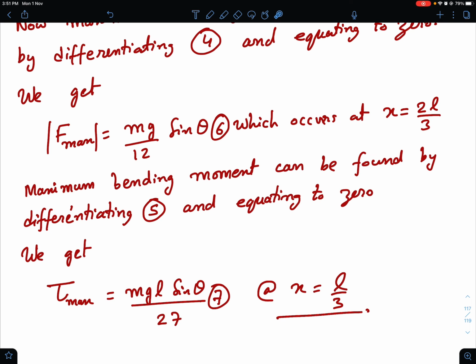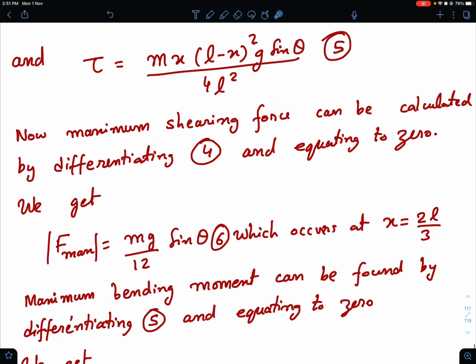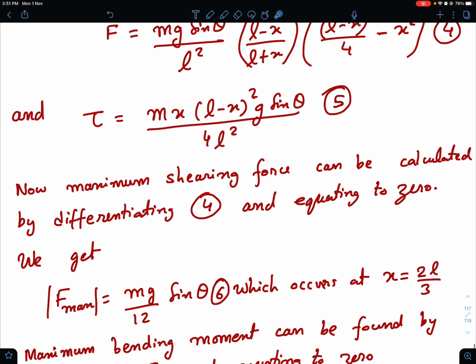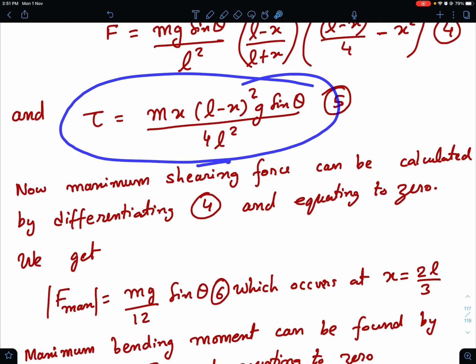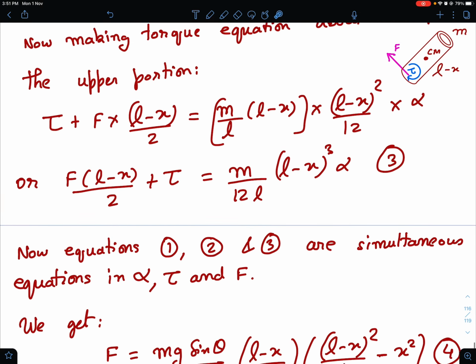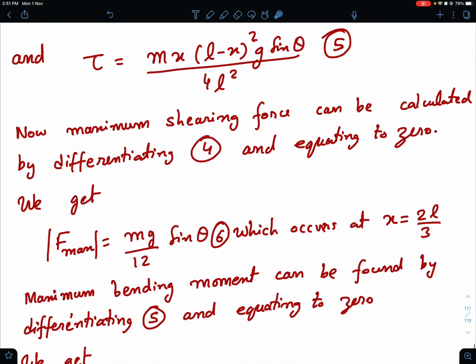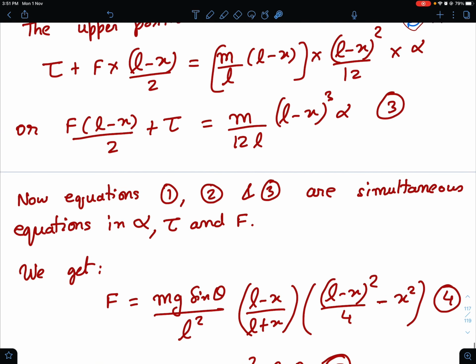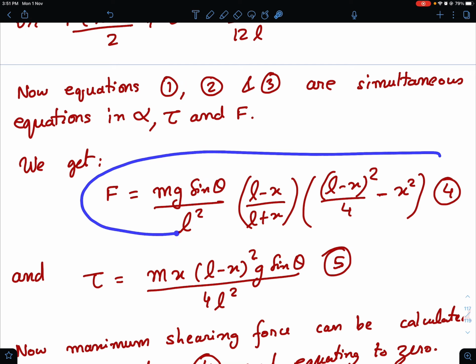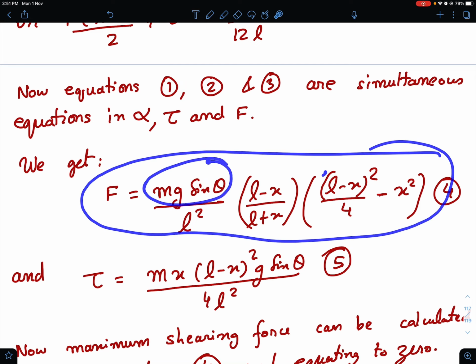Now you might be wondering, was it necessary to differentiate and equate to 0? Could we have done it by a qualitative argument also? The answer is yes. The shearing force will be of the order of mg sine theta.